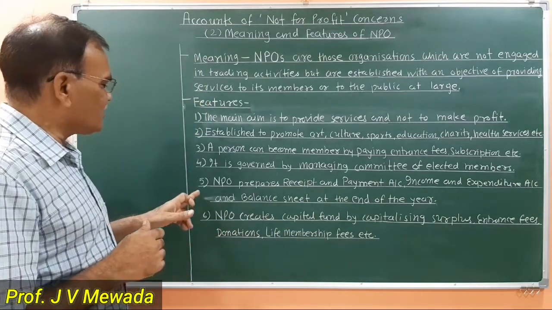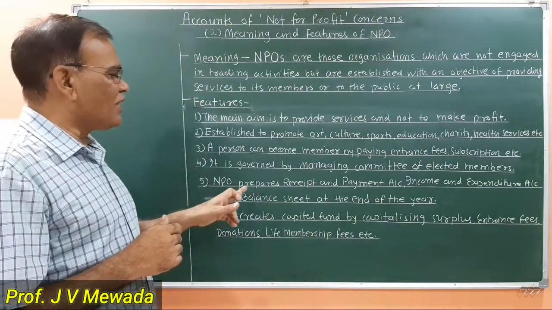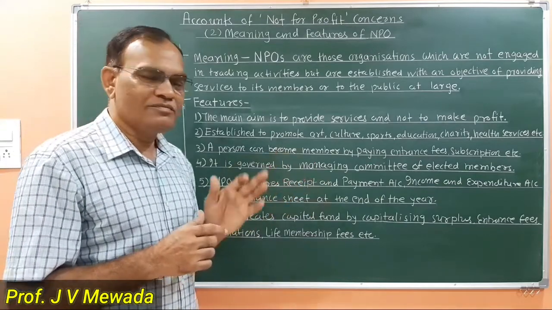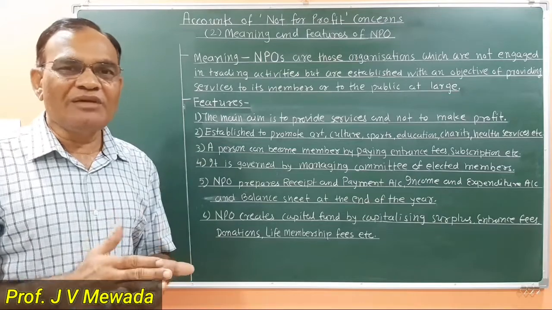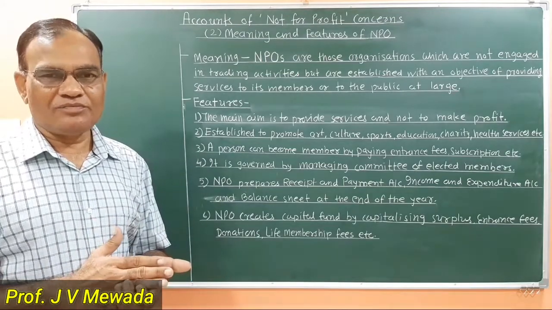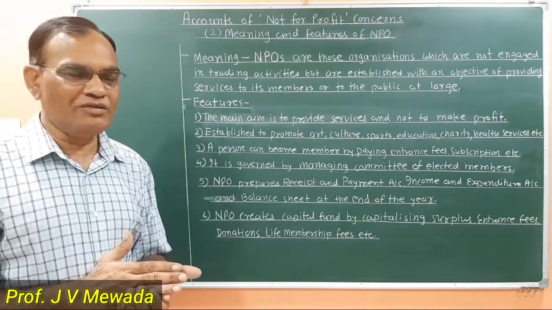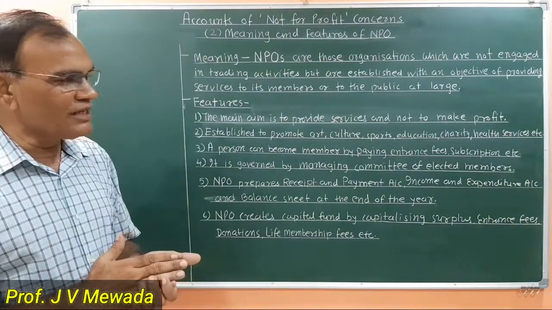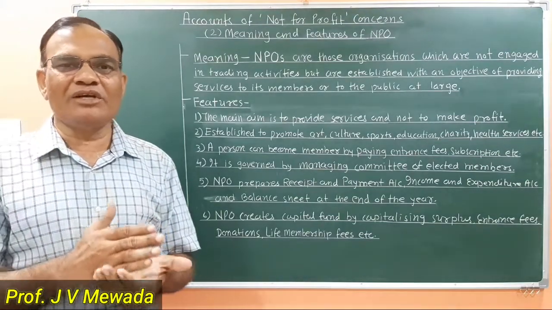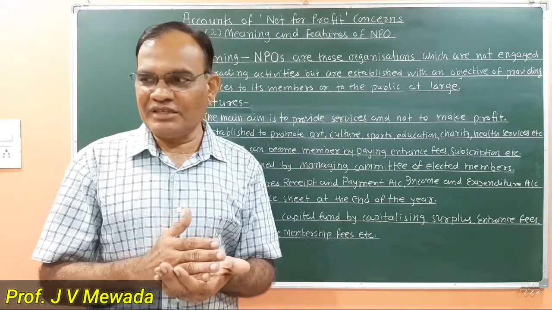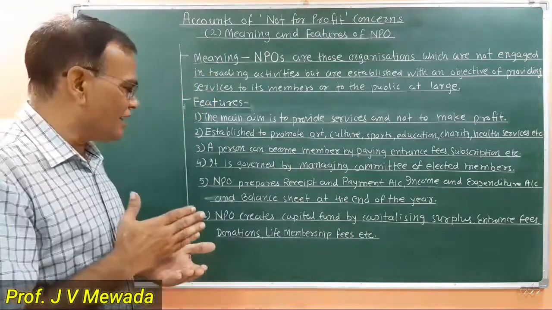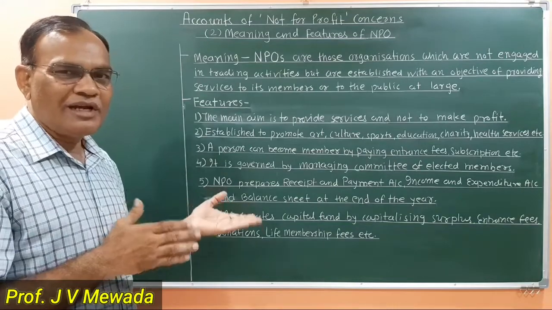Then the next feature is that NPO prepares the receipt and payment account. At the end of the year, NPO prepares a receipt and payment account instead of a trial balance. That is a summary of the books of account. They also prepare an income and expenditure account, which is similar to the profit and loss account, to know the surplus or deficit. And they prepare the balance sheet as usual at the end of the year.